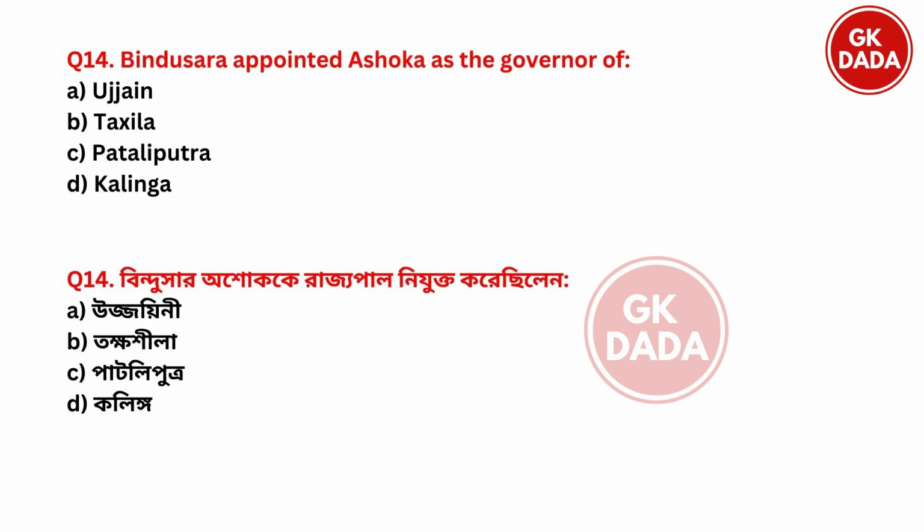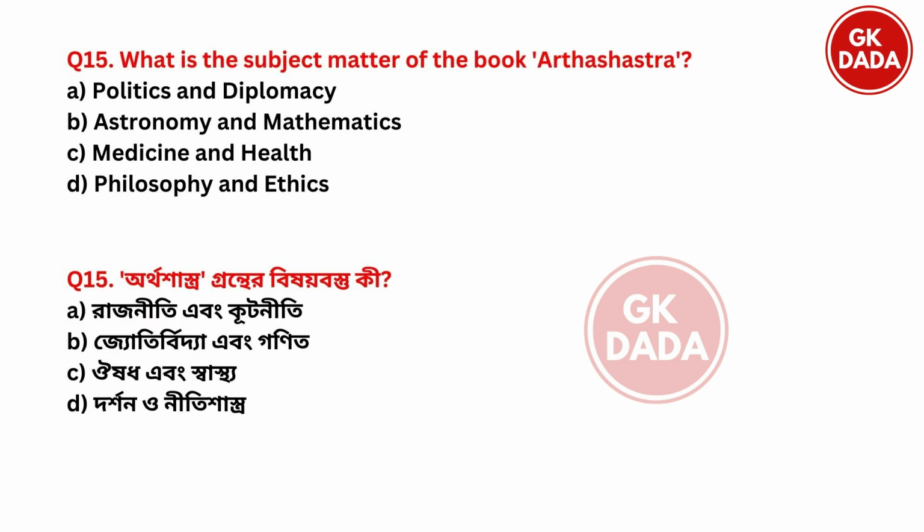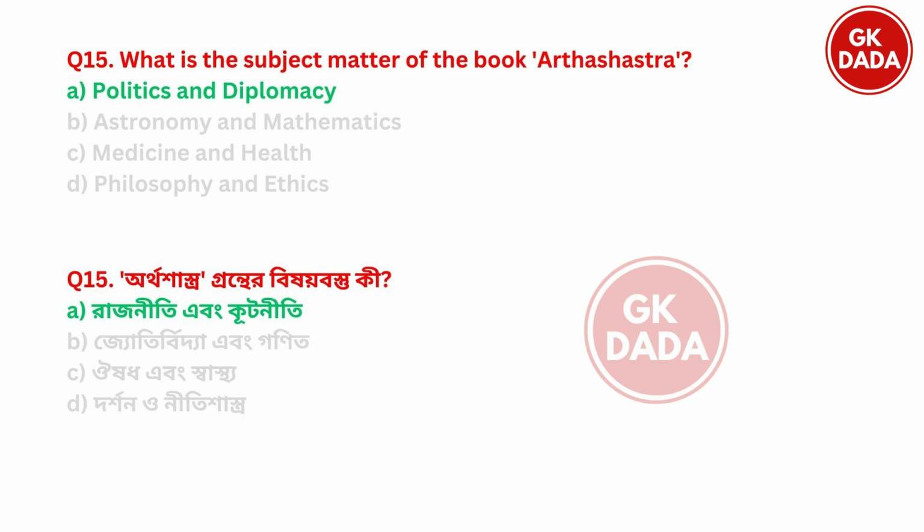Next. Bindusar appointed Ashoka as the governor of option A Ujjain, option B Takshila, option C Pataliputra, option D Kalinga. So Ashoka was appointed as the governor of Ujjain. Option A is the right answer. Next. What is the subject matter of the book Arthashastra? Option A Politics and Diplomacy, option B Astronomy and Mathematics, option C Medicine and Health, option D Philosophy and Ethics. So the subject matter of the Arthashastra was Politics and Diplomacy, option A.